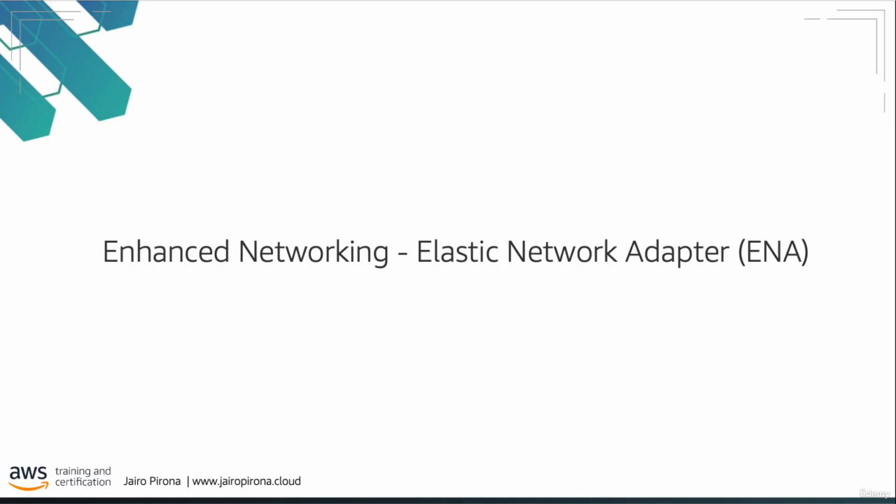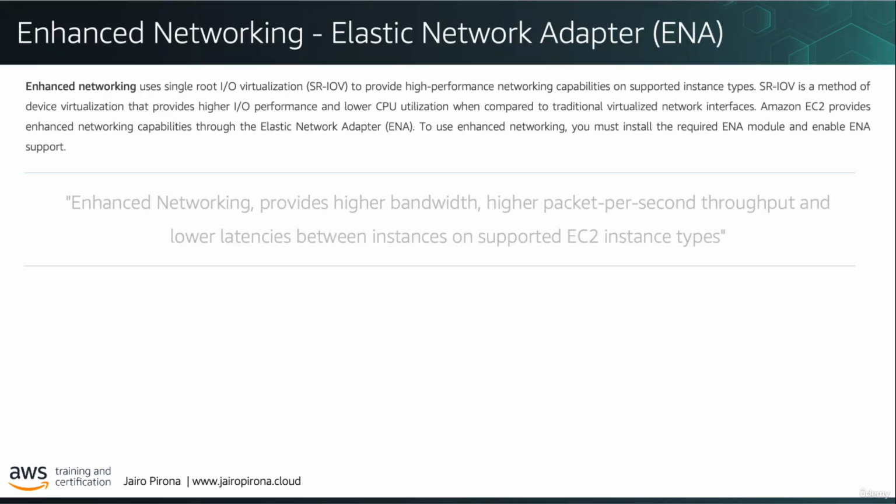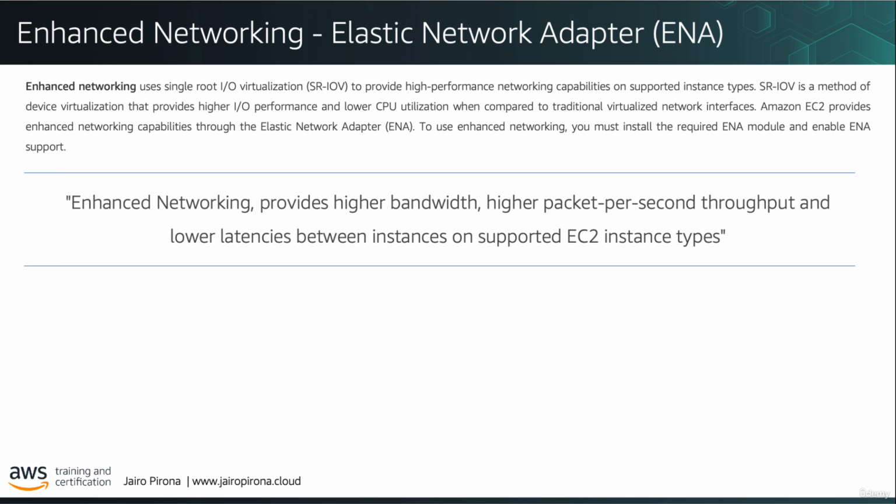In addition to selecting the right EC2 instance type for your workloads, another performance improvement you can apply to your instances is enhanced networking. Enhanced networking offers expanded bandwidth, higher packet per second throughput, and reduced latencies between supported EC2 instances.